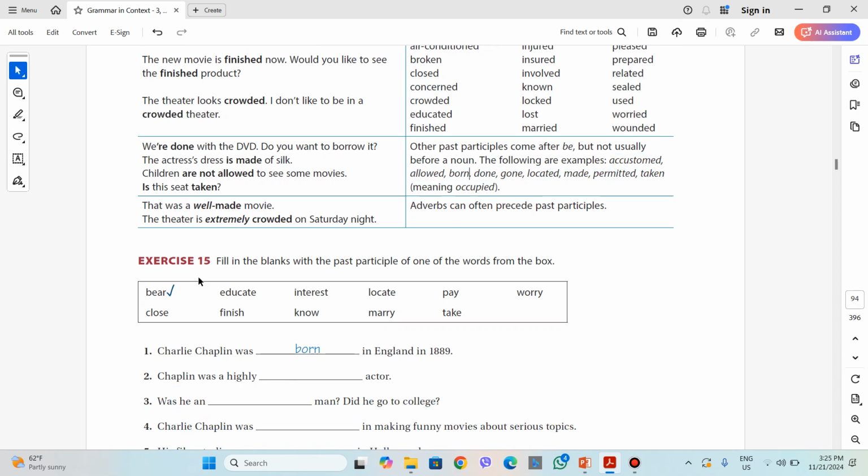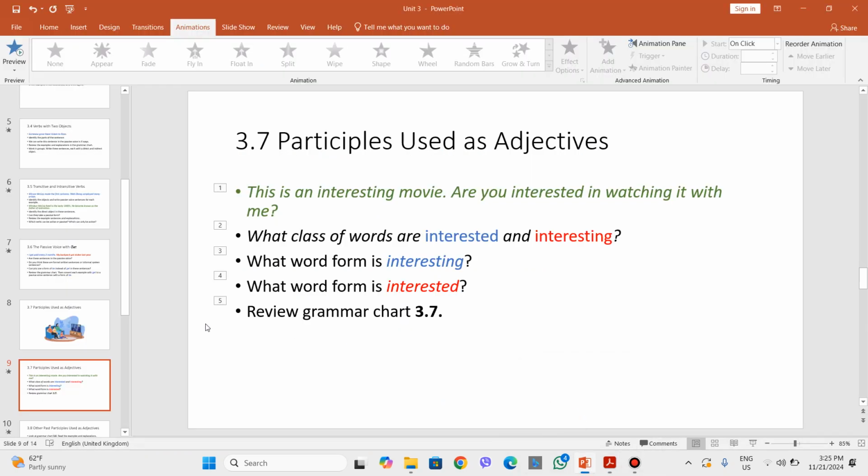That was a well-made movie. The theater is extremely crowded. Adverbs can often precede past participles. We often can use adverbs like well or extremely before these past participle verbs. Right.